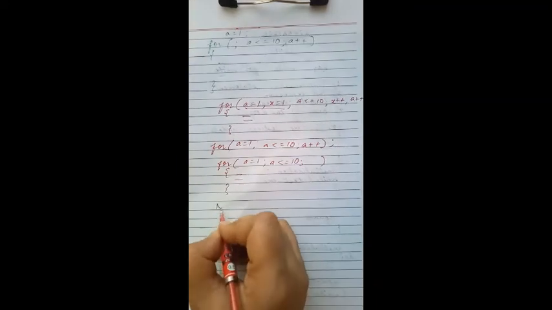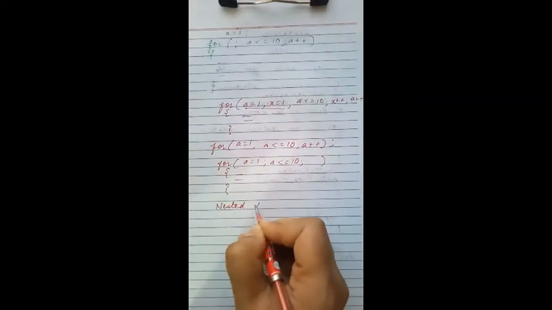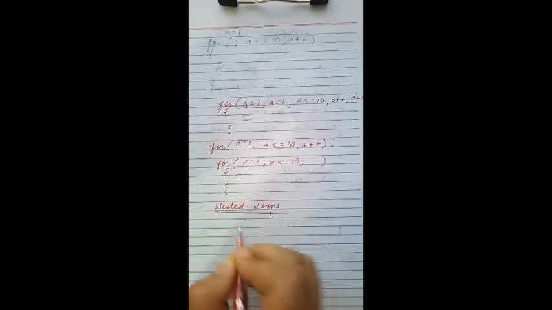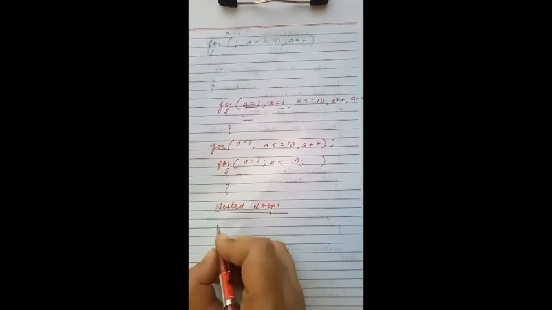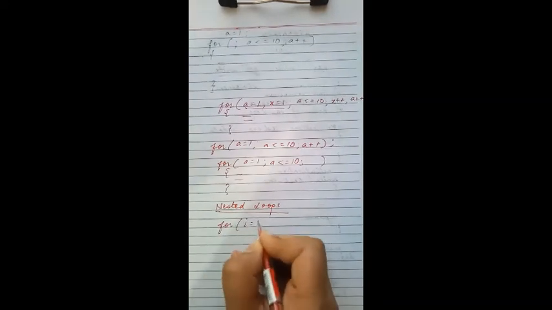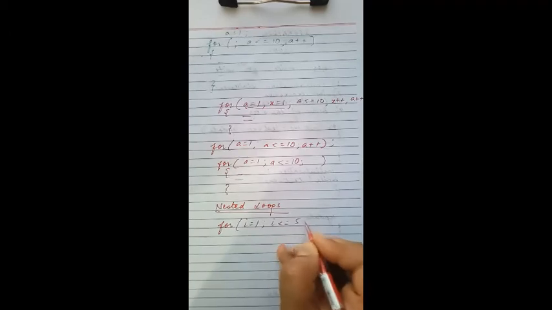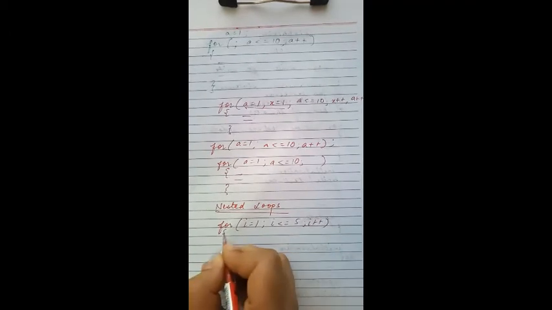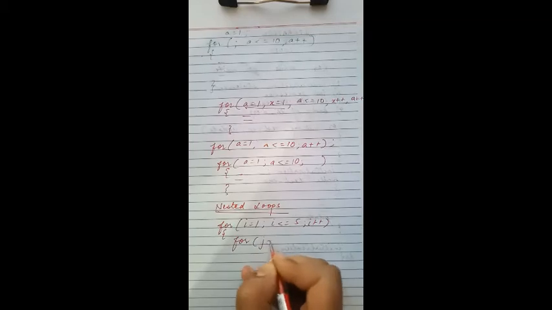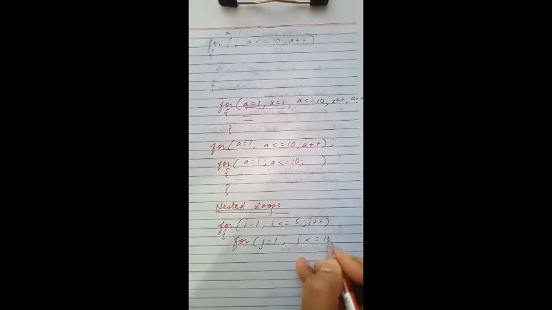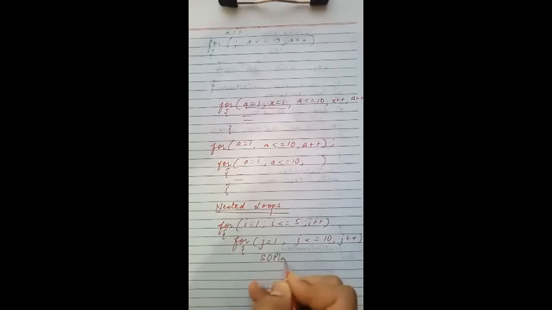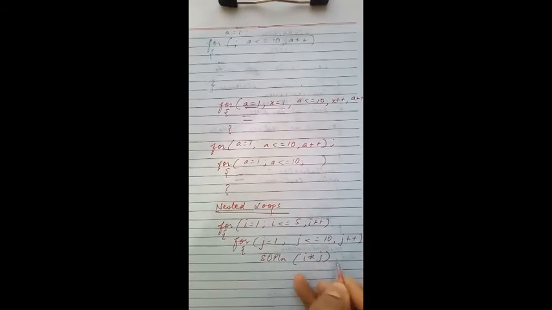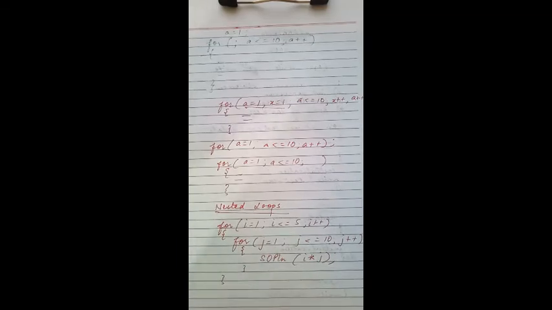Now we come to nested loops. A loop inside another loop is known as a nested loop. We can have a nested for loop like this: for i equals to 1, i is less than equal to 5, i plus plus. Here inside this, I am writing j equals to 1, j is less than equal to 10, j plus plus, System.out.println(i * j). This is end of inner for, end of outer for. This is known as a nested for loop.